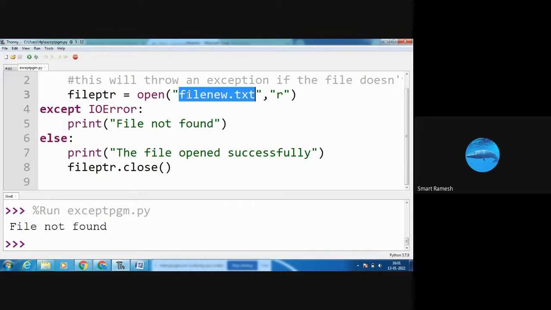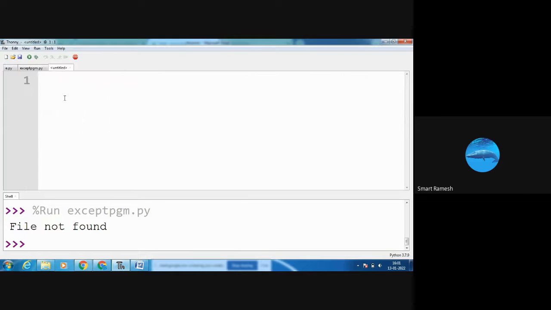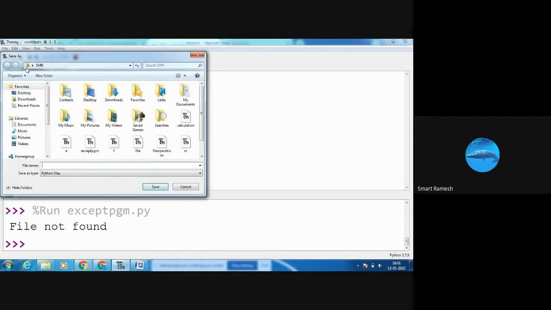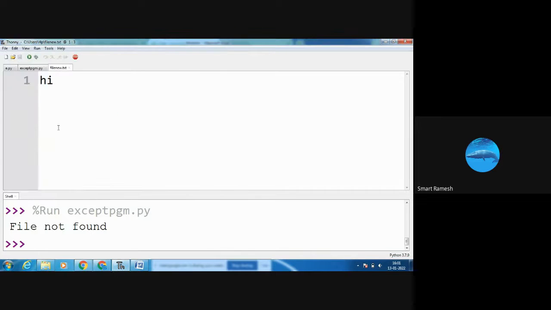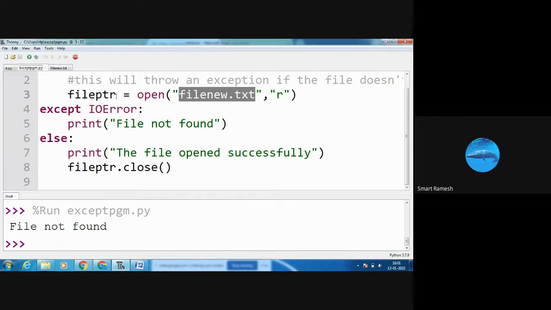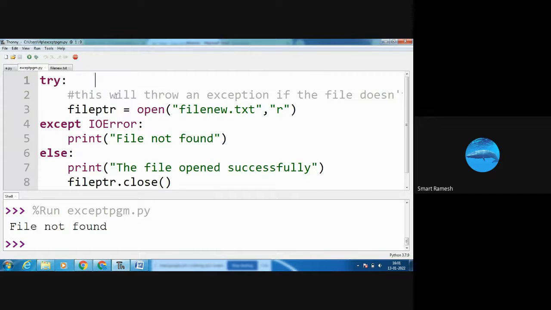Suppose I create a new file. I am going to save this as file new.txt, save as type all files, save. I saved the file, so I created file new.txt. Next, I open file new.txt in read mode.